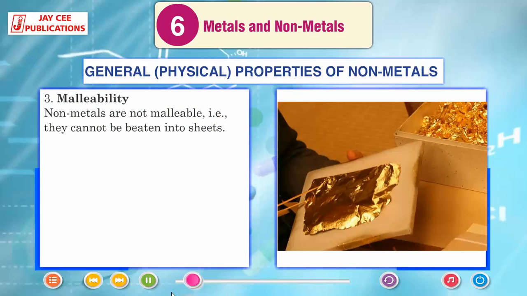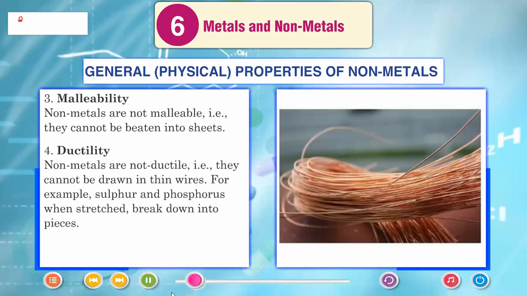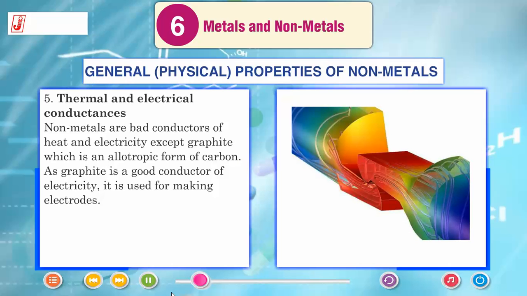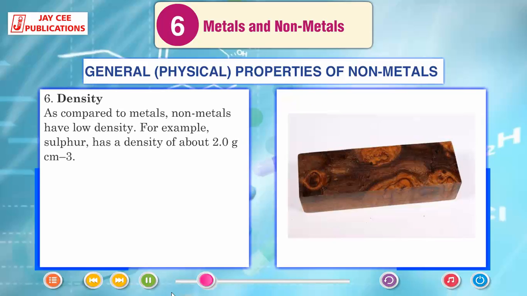Malleability. Non-metals are not malleable, that is, they cannot be beaten into sheets. Ductility. Non-metals are non-ductile, that is, they cannot be drawn into thin wires. For example, sulfur and phosphorus when stretched break down into pieces. Thermal and electrical conductances. Non-metals are bad conductors of heat and electricity except graphite, which is an allotropic form of carbon. As graphite is a good conductor of electricity, it is used for making electrodes. Density. As compared to metals, non-metals have low density.